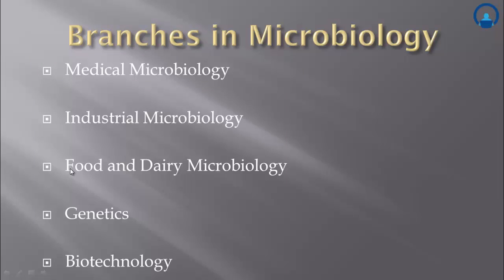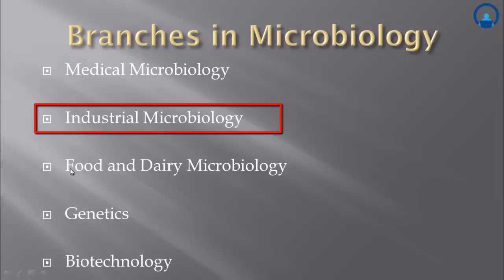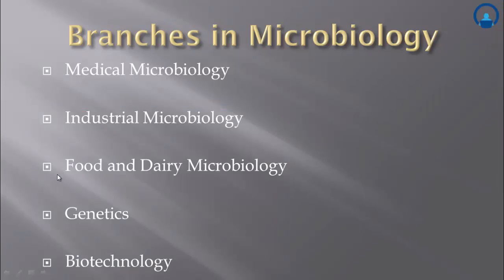Second is industrial microbiology. The role of microbes in industrial production is studied in this branch. Many microbes produce industrial alcohol and acids as part of their metabolism. The study of fermentation by microbes has contributed greatly to alcohol manufacturing. Breweries have greatly benefited by understanding the role of specific microbes in fermentation.